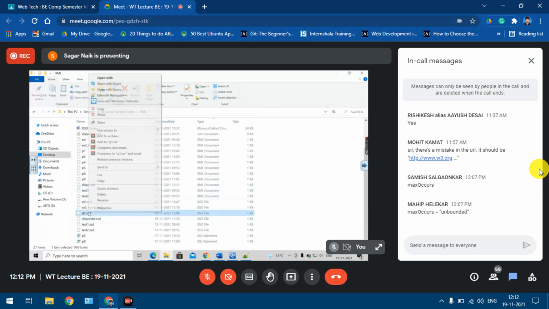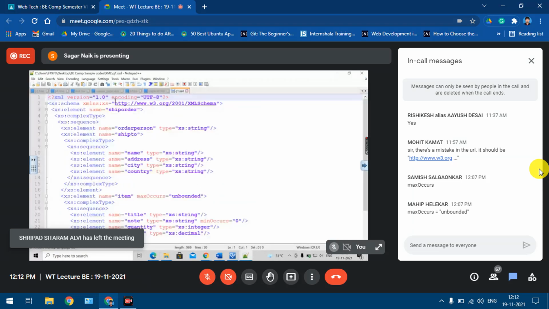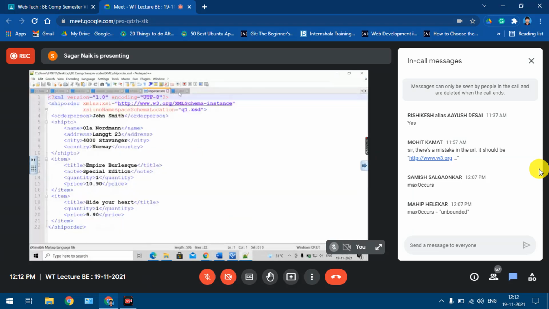Yeah, this file. Okay, so now we have connected our XML file to this schema file also. Logically, this code is correct, and even the syntax, I think, is correct. But I don't know more. Let me just check. Let me just validate.